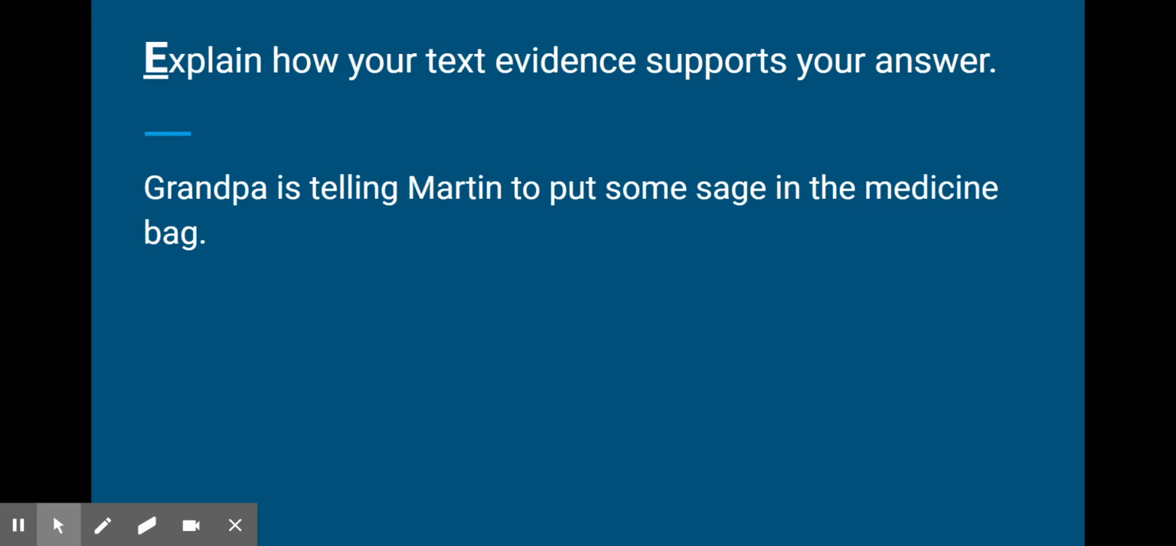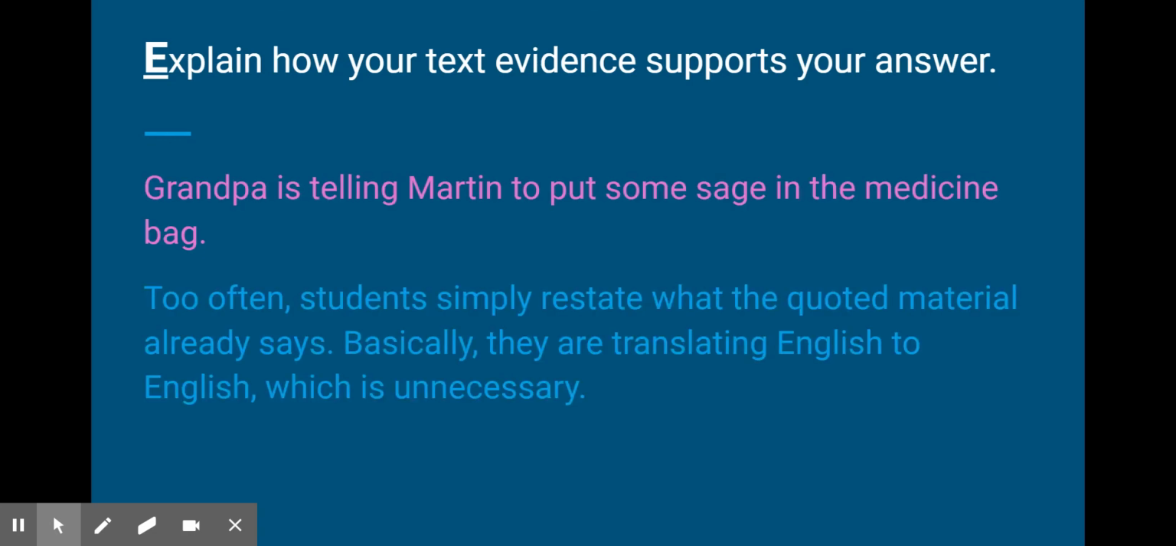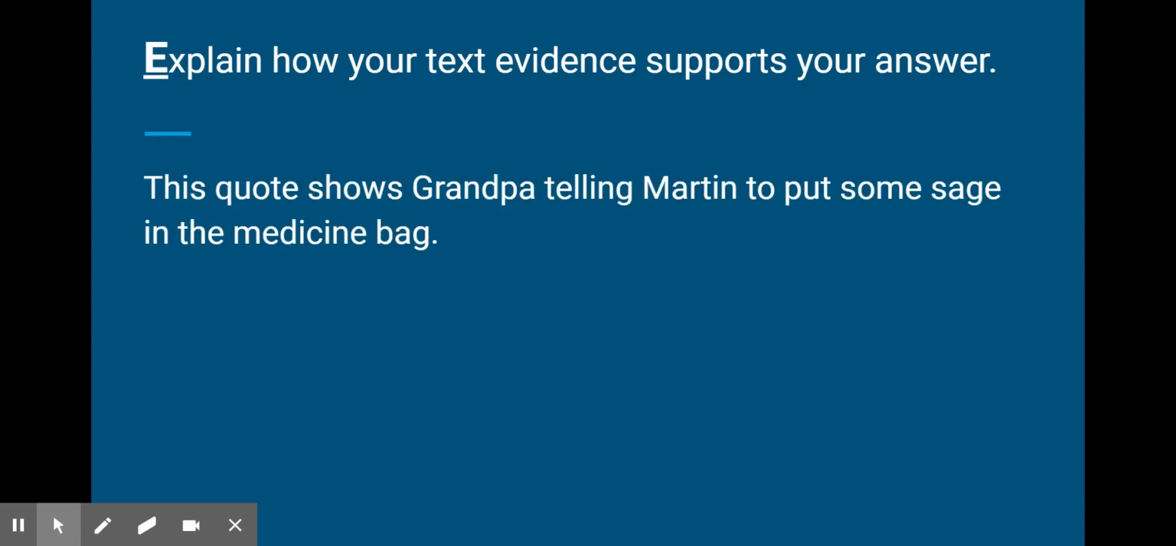If you remember back to our C, we said that we used a quote about Grandpa telling Martin to put some sage in the medicine bag. The most common mistake I see with students is that they simply take what's already there, Grandpa telling Martin to put some sage in the medicine bag, and then they just repeat it. That's not an explanation, that's just repetition, and that doesn't work very well. As I say, it's translating English to English, as a kind of humorous way of looking at it.